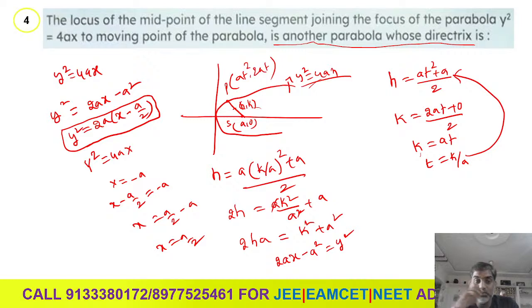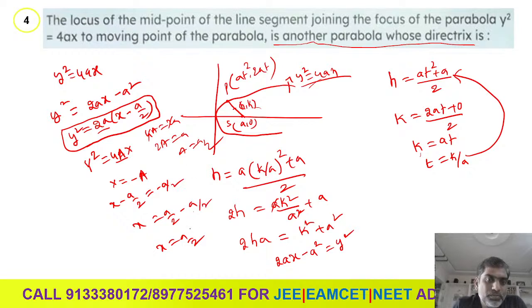Am I clear? And one more point. Y square is equals to 4ax. Here we have 2a. Let us look into this once, 2a and 4a. So let us take one capital A here. What is capital A value? Compare 4a and 2a here. Then 2a is equals to a, capital A is equals to a by 2. Then a by 2 and a by 2 get cancelled. So x is equals to 0 is the directrix. Got my point? X equal to 0 is the directrix. Okay.